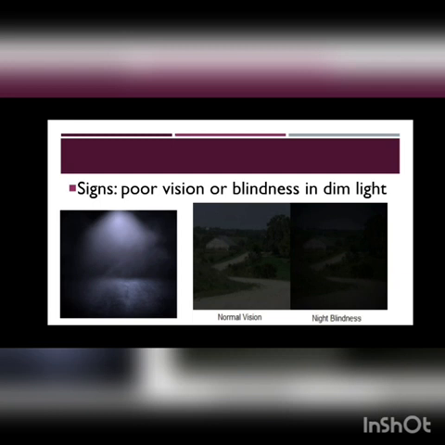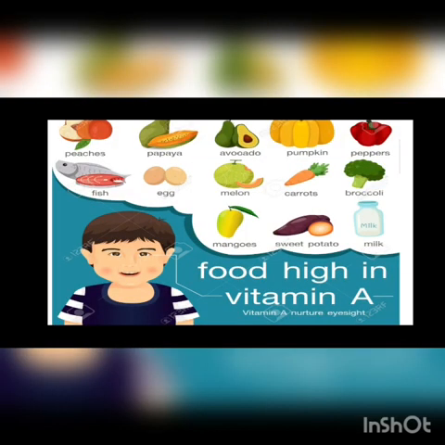Now, how can we overcome the lack of vitamin A in our body? By taking diet or food which is rich in vitamin A, like milk, green leafy vegetables, fish, egg yolk, papaya, carrot.